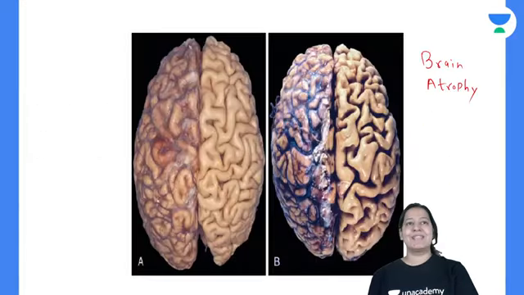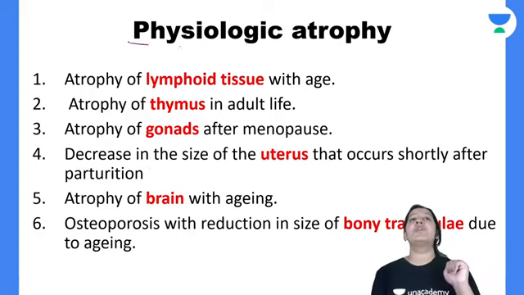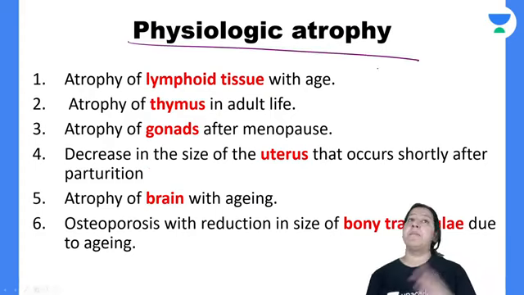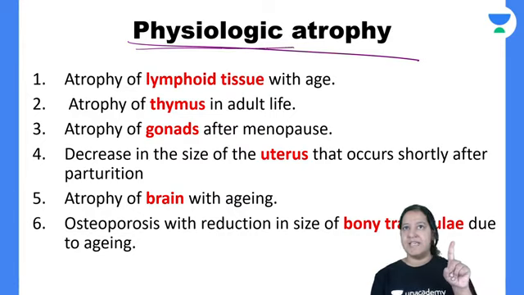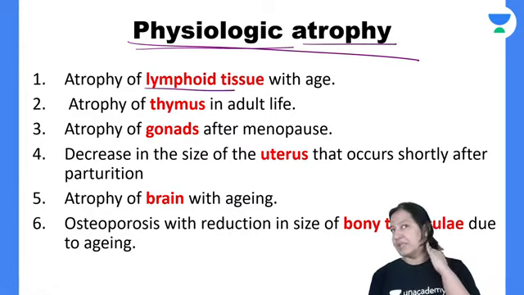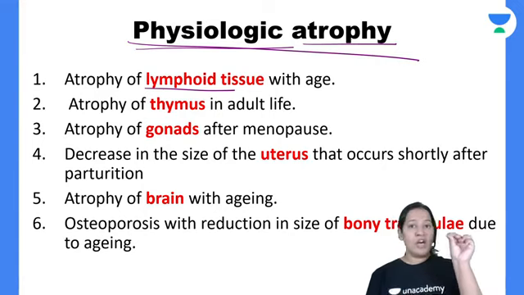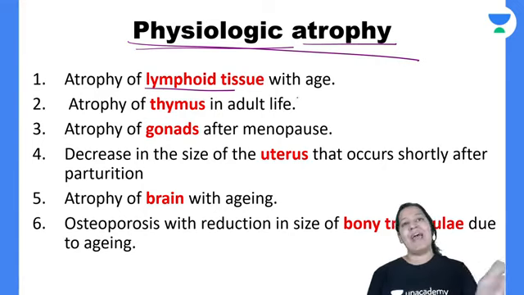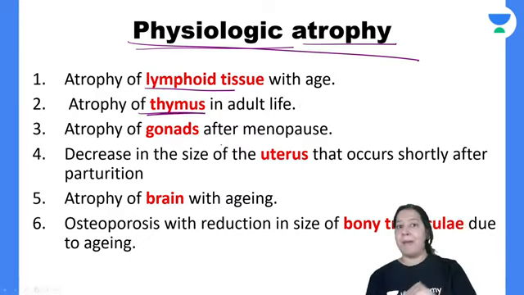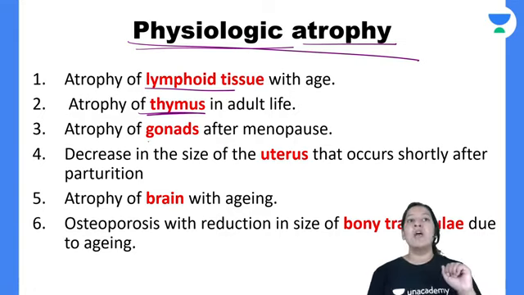Okay, these are the 6, sorry not 7, 6 examples of physiological atrophy. Physiologically, where in our body is there atrophy? Physiological, it is not disease. Atrophy, the organ reduces in size. We have various lymph nodes and lymphoid tissue, which are more enlarged during childhood, but as the age increases, they decrease in size. We have the thymus when we are an embryo and a child, but in adult life the thymus disappears. You have studied this in embryology, right?